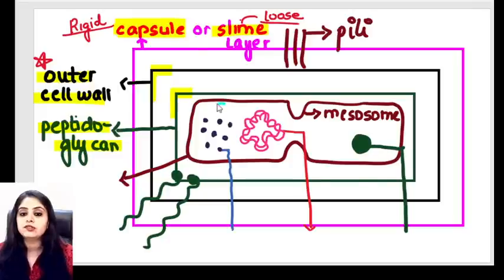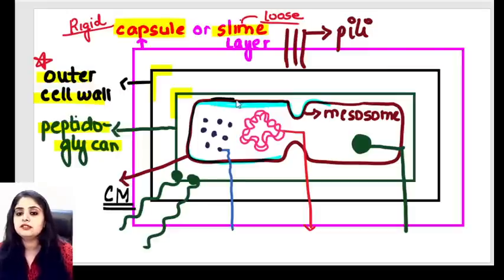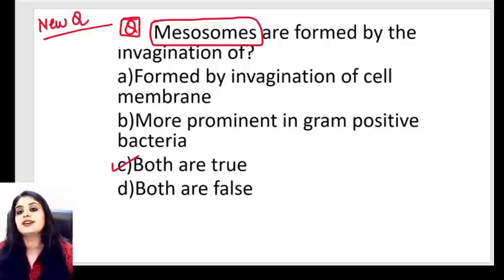Finally, after cell wall, you say, ma'am, this brown color thing is the cell membrane. And can you see? So I'll label it. This brown color thing that you have is the cell membrane. Can you all see the cell membrane has dipped inside over here? And the cell membrane has dipped inside over here. What is this dipping inside? This dipping inside is a mesosome, and that was the question that I had asked you.